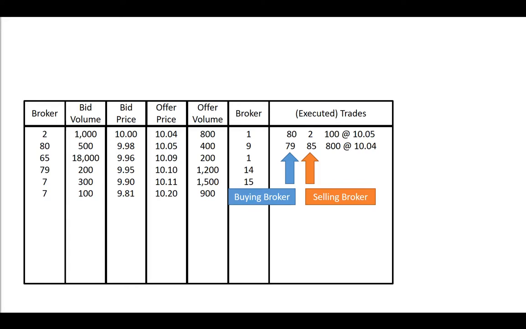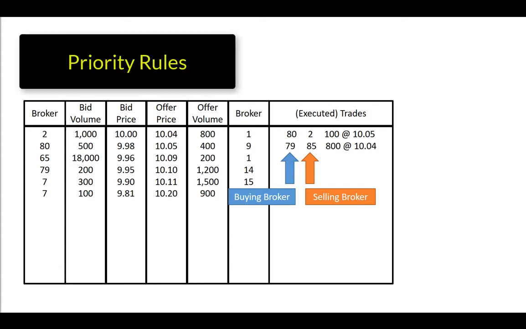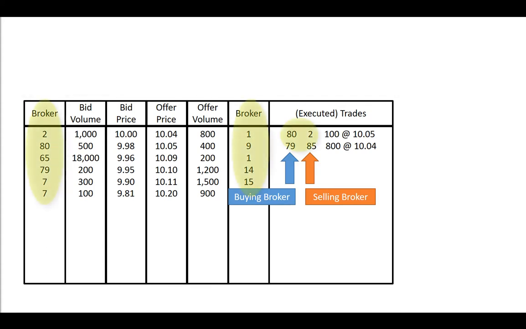Now that we have an understanding of the basics of the market in the book, passive and active orders, market orders, limit orders, I want to talk about priority rules. These govern the mechanics of trading, or figuring out which passive orders are going to be matched with incoming active orders.